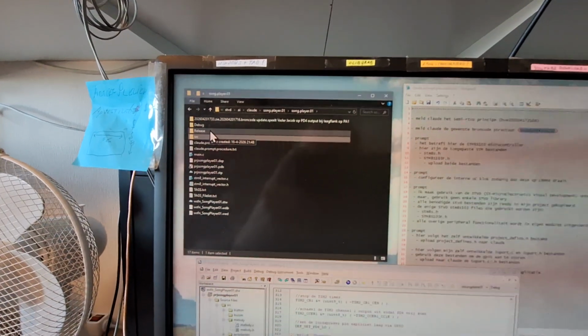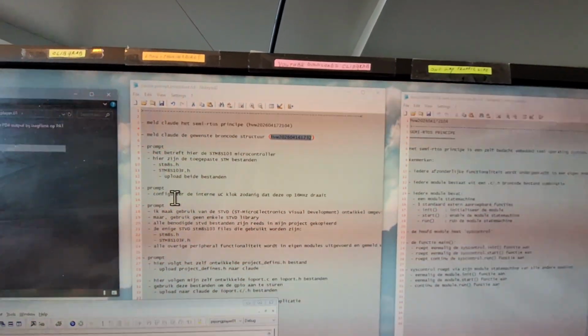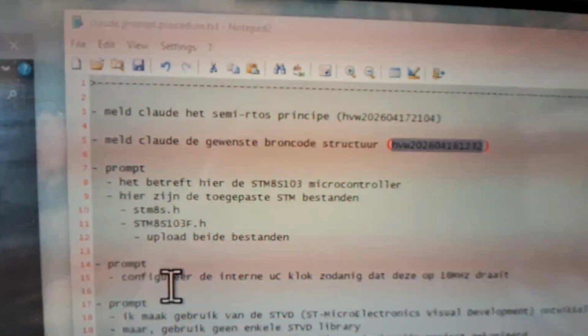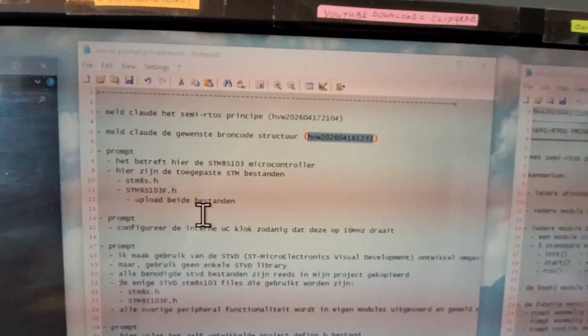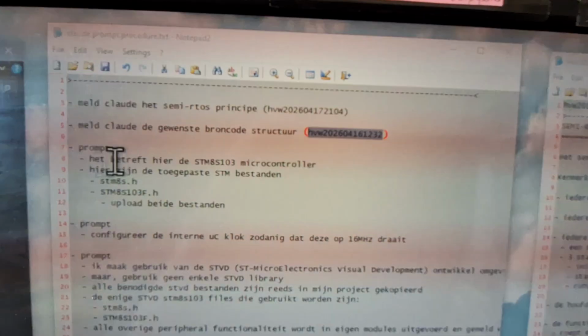This is my project file. One of those files is this one, in which I describe the communication with Claude. The prompt. This is all in Dutch, so you can't read it, but I have to give a prompt.